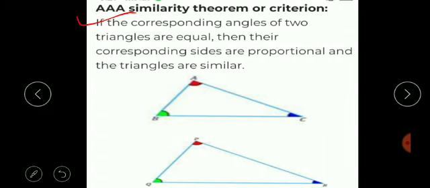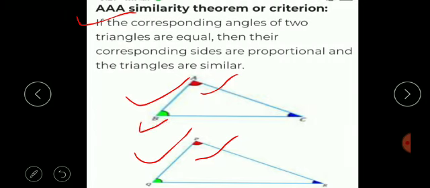What is the meaning of this criteria? I am going to explain. Look at the figure. Let's consider there are two triangles, one named ABC and the other named PQR. In these two triangles, it is clearly seen that angle A is equal to angle P. These are the corresponding angles.